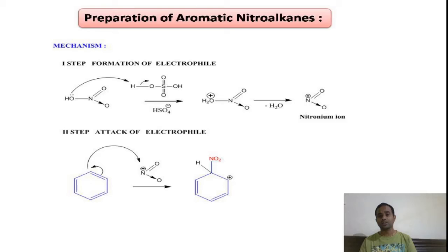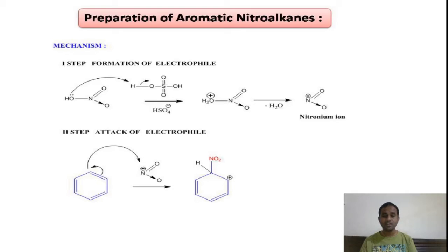This is the electrophile. That means it always reacts with electrons, right? Electron loving species. So the second step is the attack of the electrophile. You can see here the double bond is shifted to the carbon, thereby the carbon will get a minus charge. This minus charge will attack the electrophile. So thereby we will get this structure. And if you look at this, this is a resonance stabilized compound.